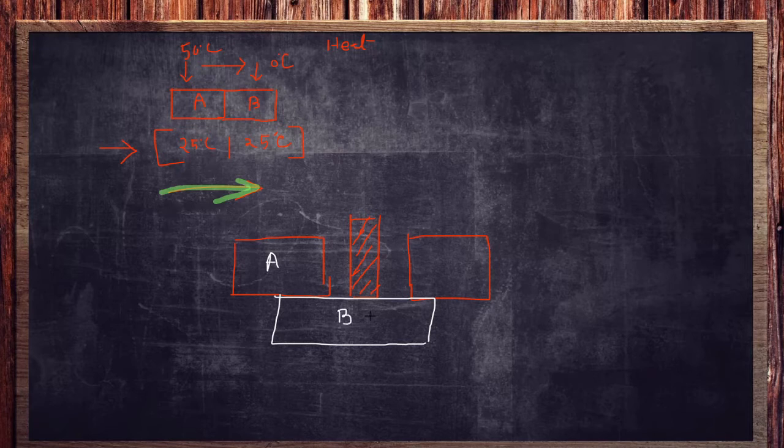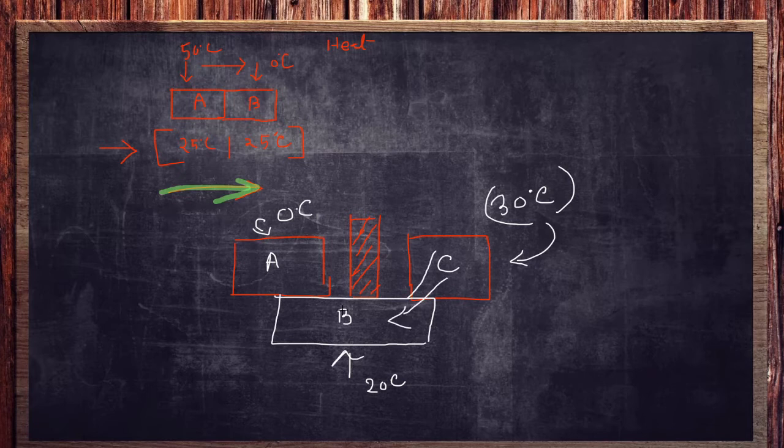This is A, this is B, and this is C. All three bodies are conductive. Right now, body C has a temperature of 30 degrees Celsius, body B has 20 degrees Celsius, and this one is 0 degrees Celsius. So what will happen? All the heat will flow like this, right?